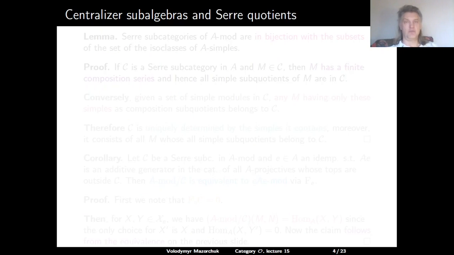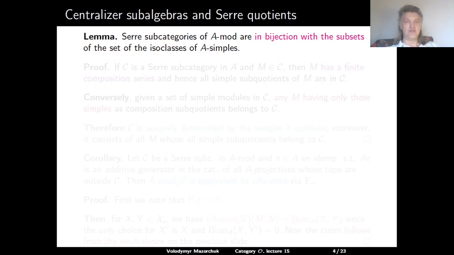So now we can combine these two notions. First of all, we know that Serre subcategories of A-mod are in bijection with subsets in the set of the isoclasses of all simple A-modules.